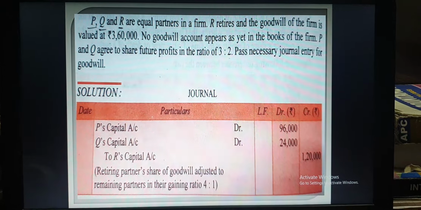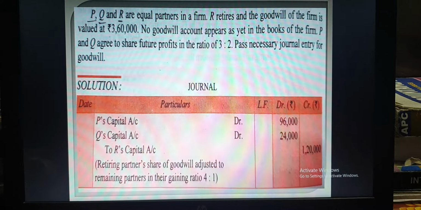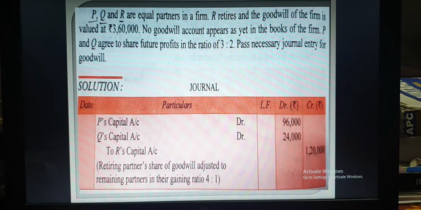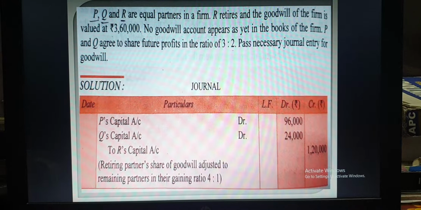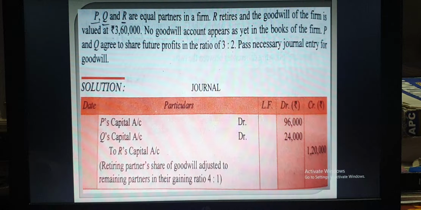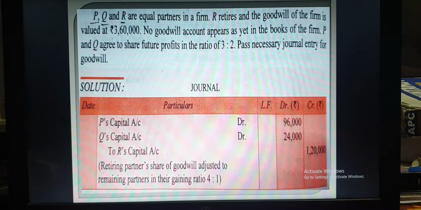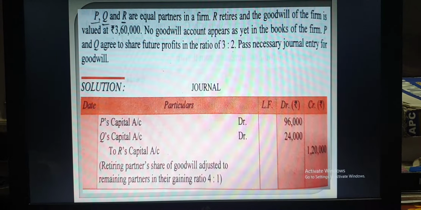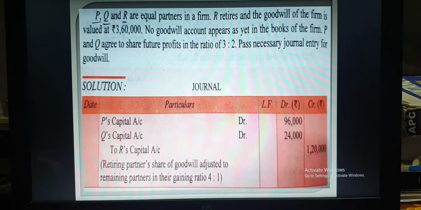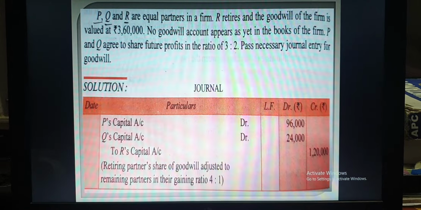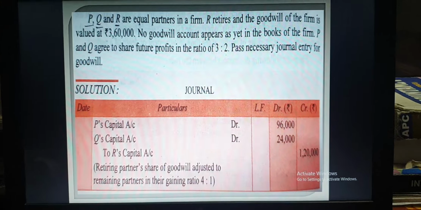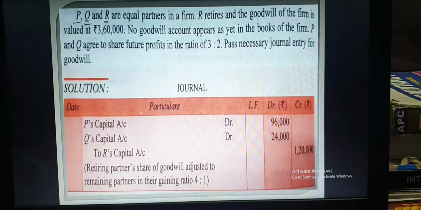Now take one example. P, Q, R are equal partners in the firm, that is 1:1:1. R retires and the goodwill of the firm is valued at 360. So firm goodwill is already given, 3,60,000. No goodwill account appears as yet in the books of the firm. There is no old goodwill. P and Q agree to share the future profit in the ratio of 3:2. So this is the case in which old and new ratio both are given. So first of all you have to calculate the gaining ratio.